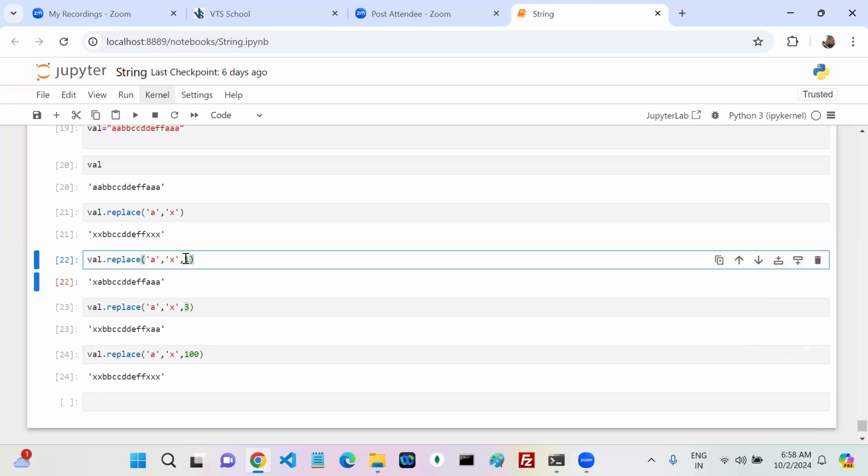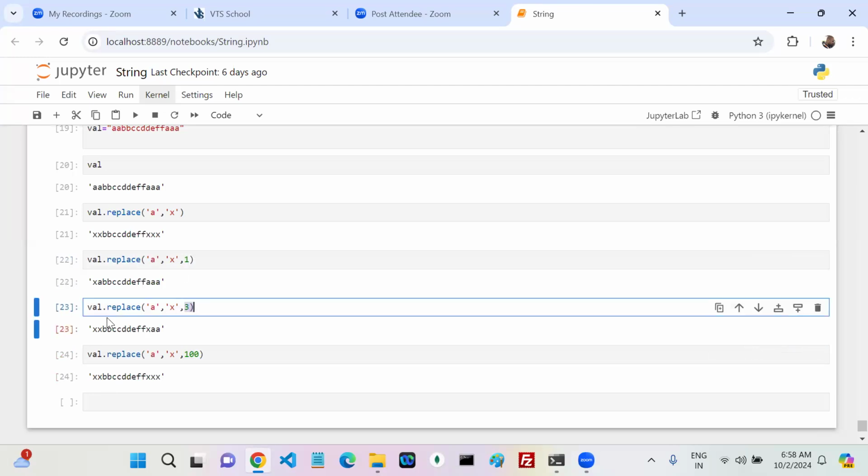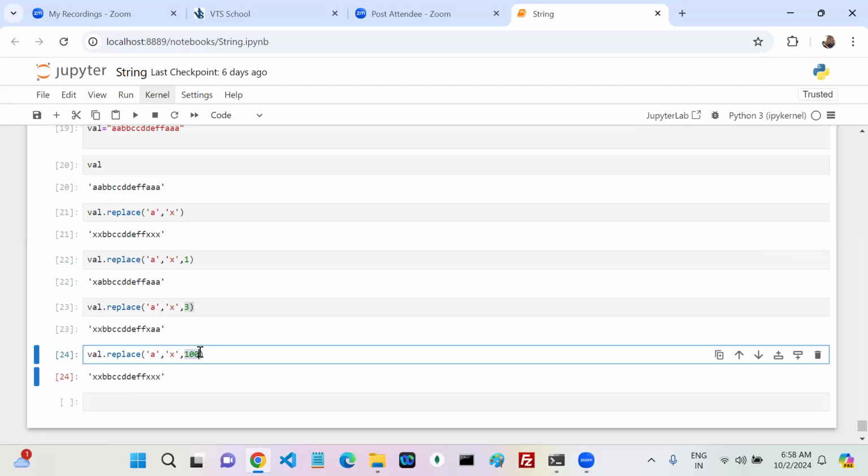Here you said the first one A replaced with X. First 3 A's replaced with X. First 100 A's replaced with X or not? Yes or no? 100 are not there, but however many are there, those are replaced or not? Agree with me?